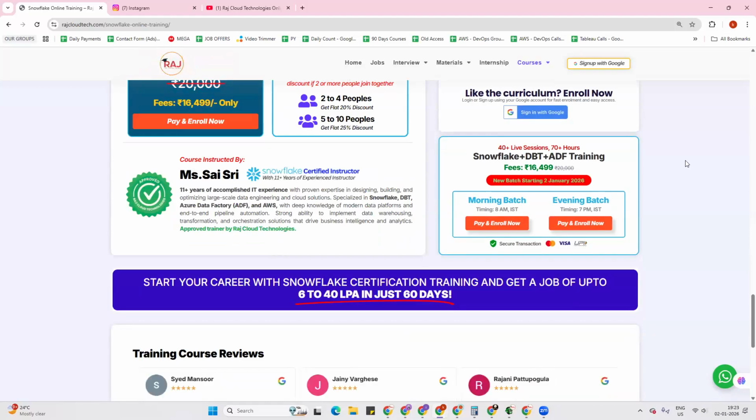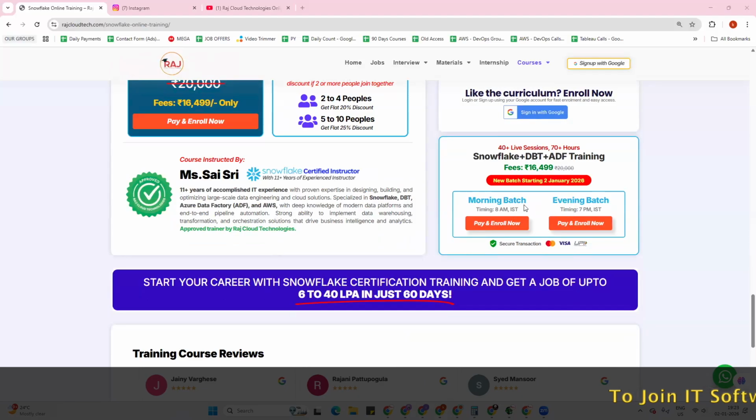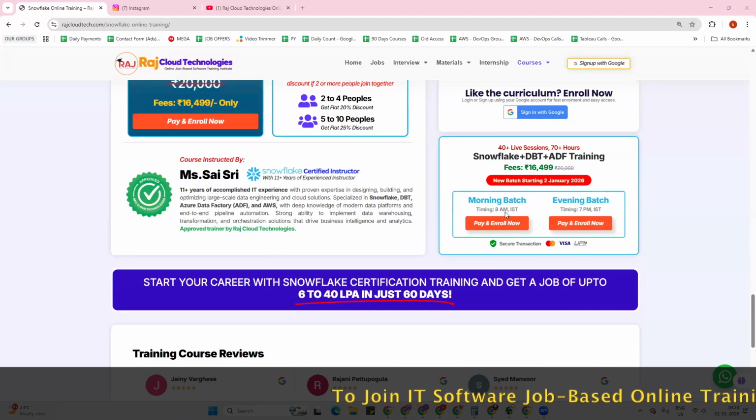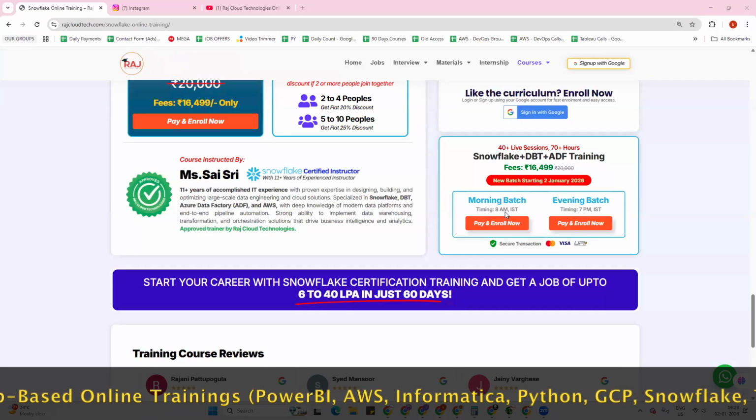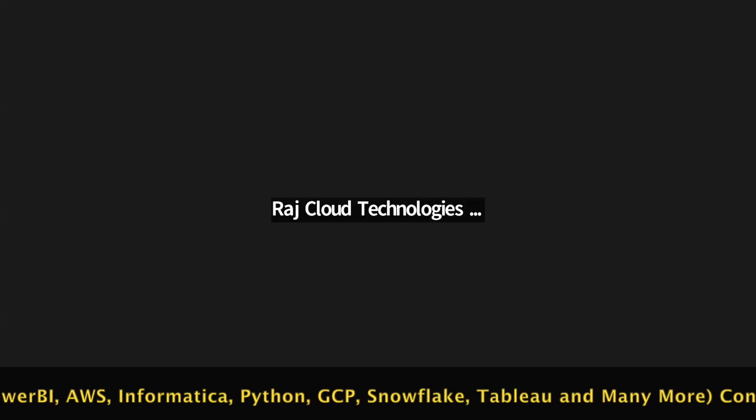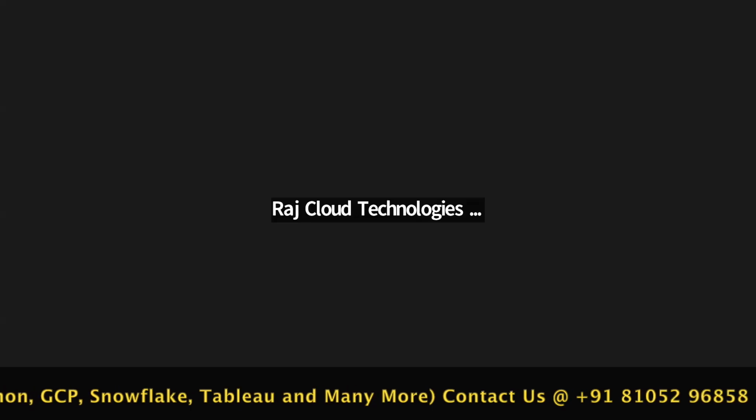Coming to the timings, we have two batches, morning and evening. The morning batch timings are 8 a.m. to 9:30 a.m. IST, and the evening batch timings are 6:30 p.m. to 8 p.m. IST. This new batch is the morning batch. As today is the last free session, we are offering the session at 7 p.m. today. But from the next class, the session timings will be morning 8 a.m. to 9:30 a.m. So just stay connected till the end of the session so that we can discuss the job, the course fees, group discounts, everything at the end.